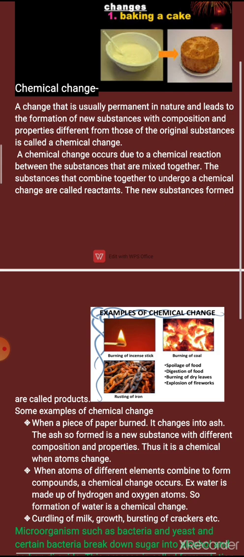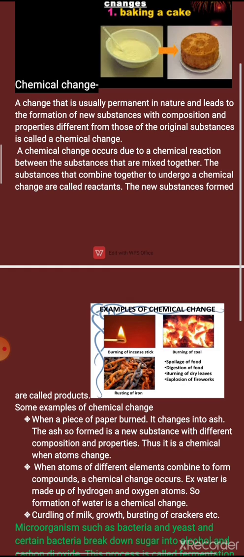So here some more examples of chemical change. You can see the burning incense stick, burning of coal, rusting of iron, spoilage of food, digestion of food, burning of dry leaves, explosion of fireworks. These all are examples of chemical changes.